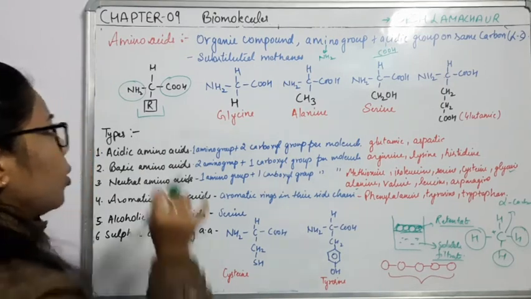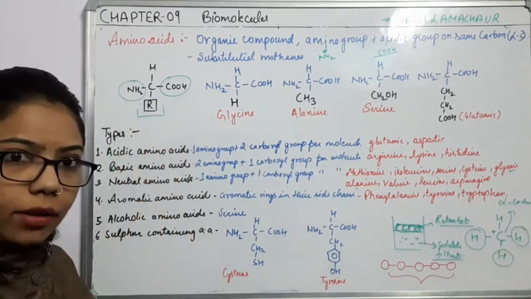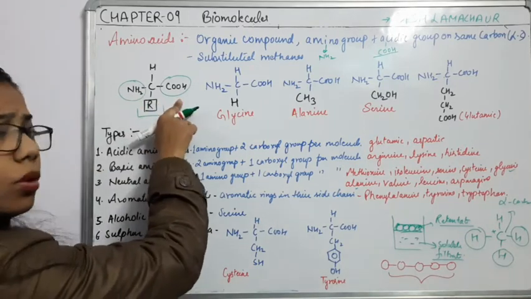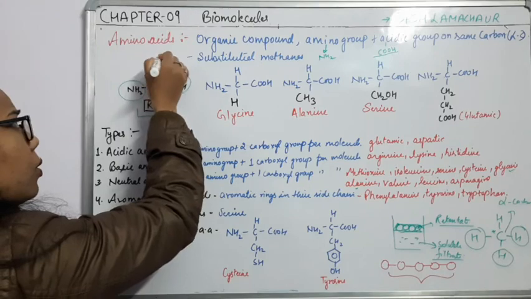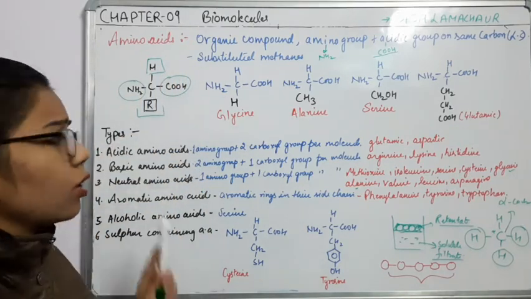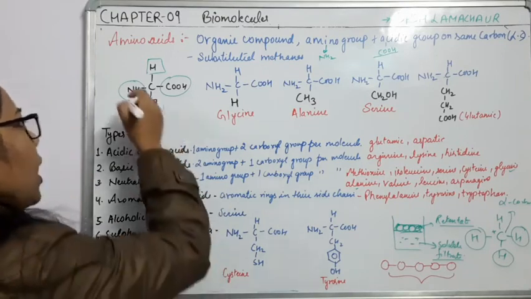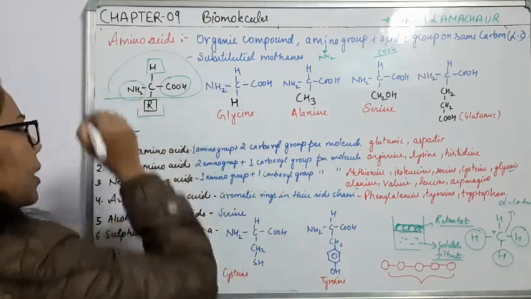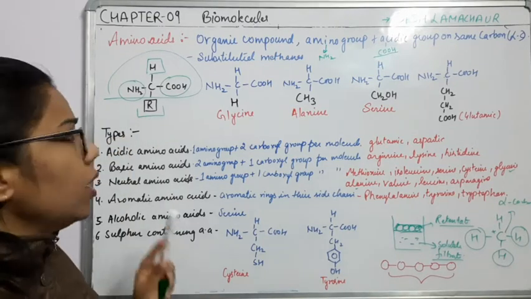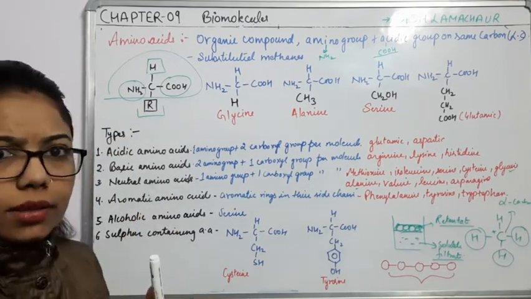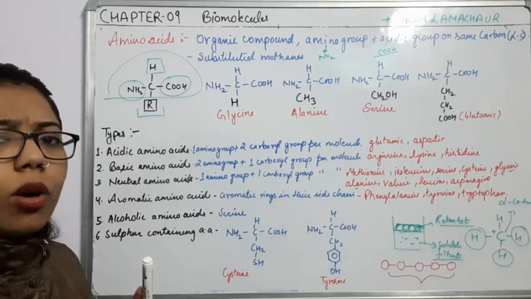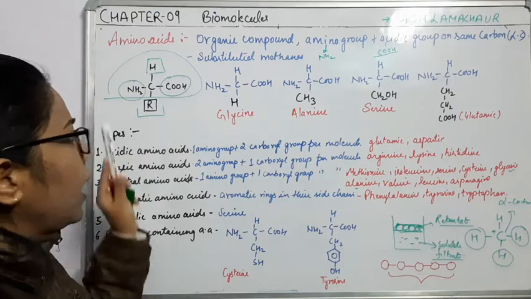Here I am talking about the general amino acid, in which it is having an NH2 group, a COOH group, and this H group. Okay. It will be fixed. Whenever I draw any amino acid, the upper part will remain the same. What will happen? This R will change every time to make a different amino acid. So R is any variable or changing group we can add.